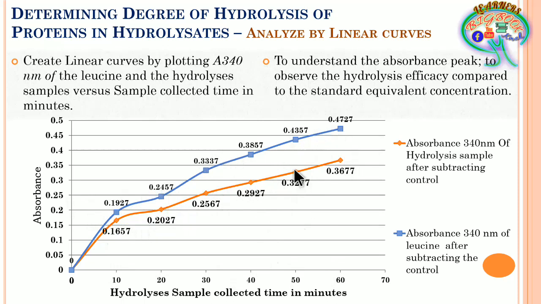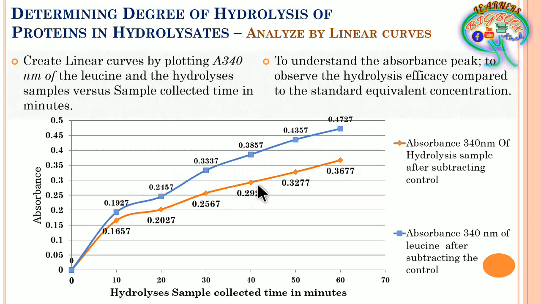So this is a reliable graph to understand the difference in the absorbance, but an incorrect graph to estimate the amount of the free amino acids or the amino groups present within this particular hydrolysate.